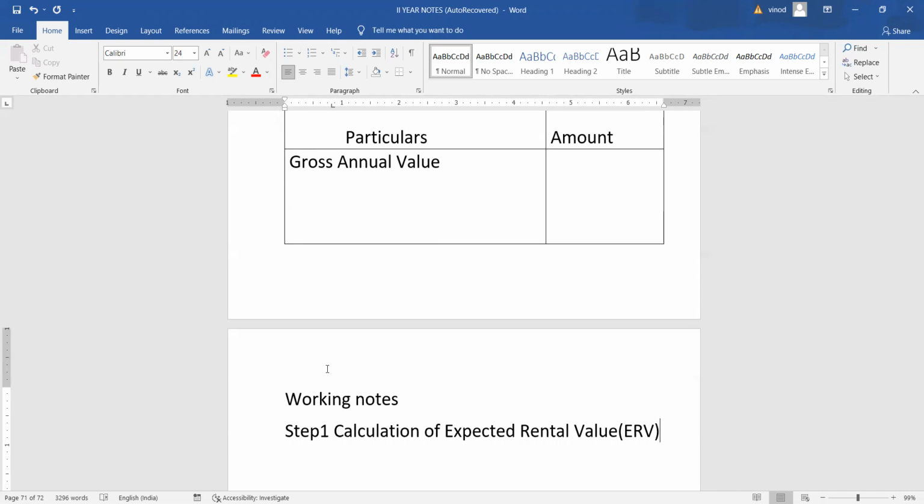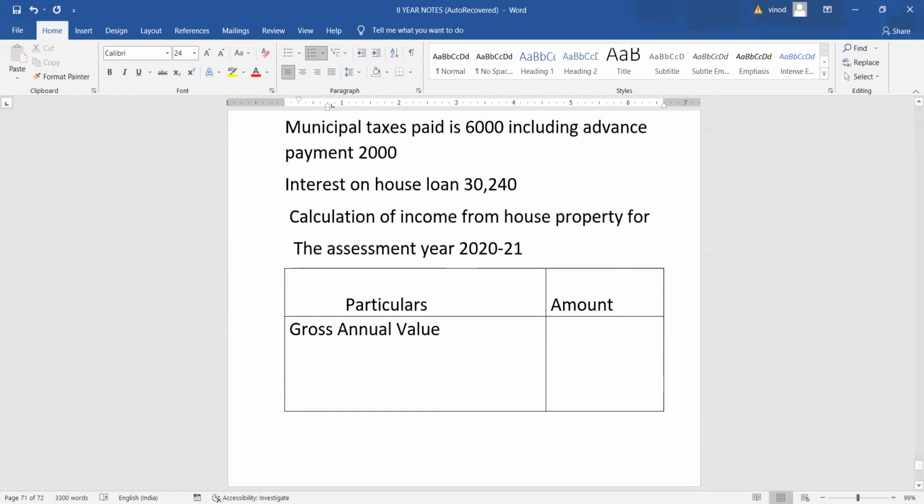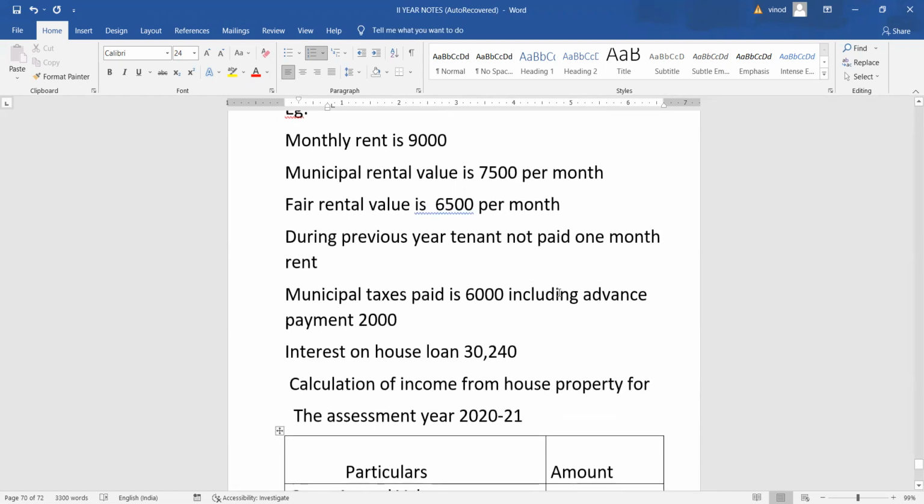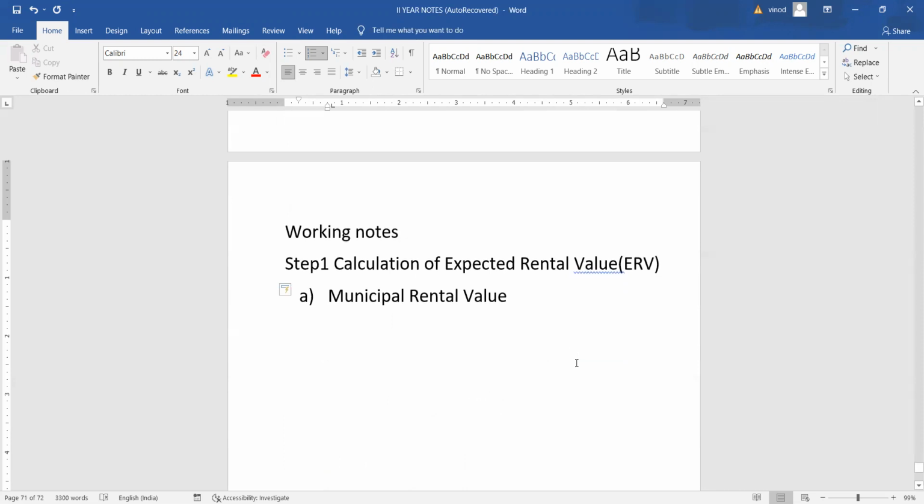When standard rent is not given, we need not calculate adjusted ERV. First, we should take municipal rental value. The municipal rental value given per month is 7,500. 7,500 multiplied by 12, then our value will be 90,000.